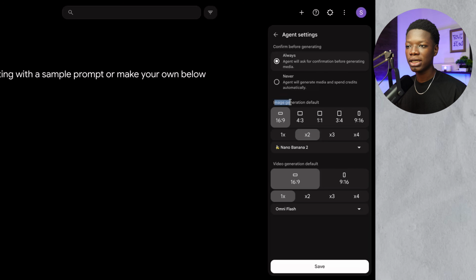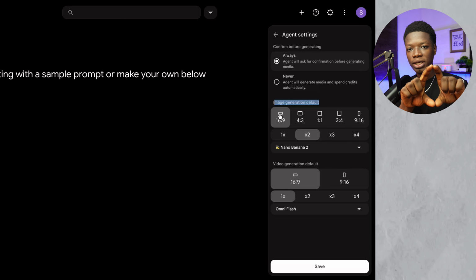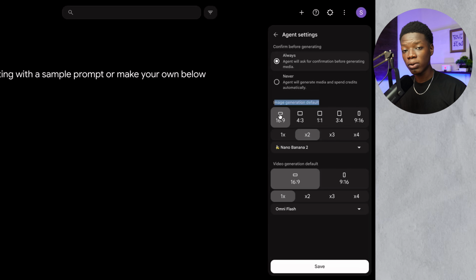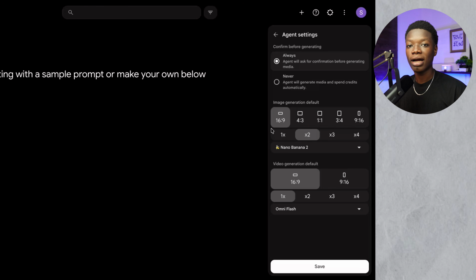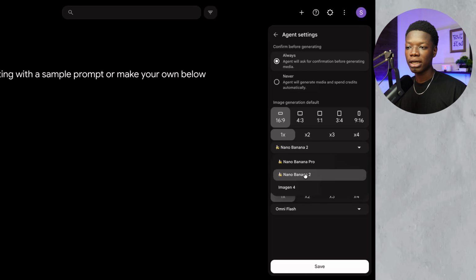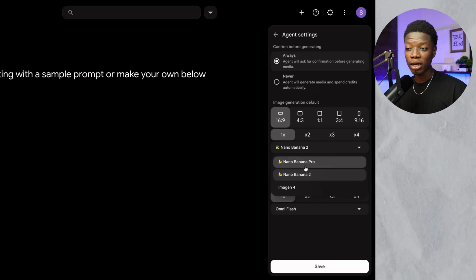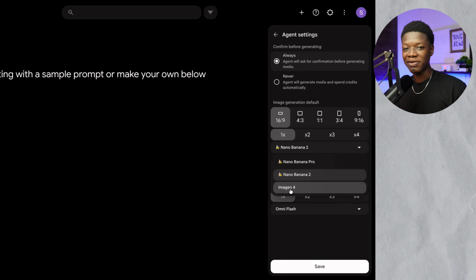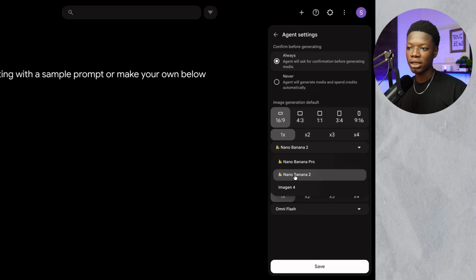Then come to this section which says image generation default and select the aspect ratio you want to generate the image in. With mine, since I'm going to post it on YouTube, it is going to be in a YouTube style, but if you want to upload yours on TikTok, Instagram, or YouTube Shorts, simply select 9:16. So I select 16:9. And how many images should it generate? Say for example per character, we just want one image per character. Then what model do you want it to use to generate your images? I'm going to select Nano Banana 2 right here. You can select Nano Banana Pro or Imagen 4, whatever you want to call it, but I'm going to select Nano Banana 2.